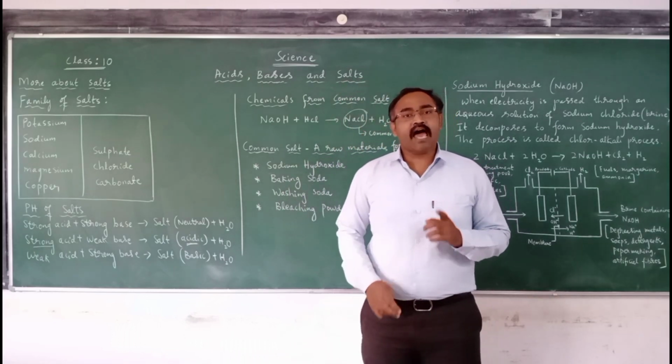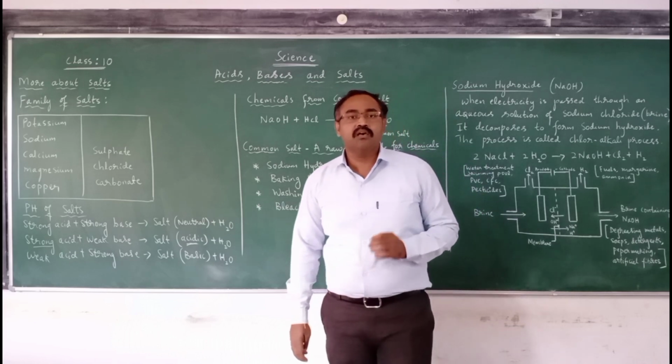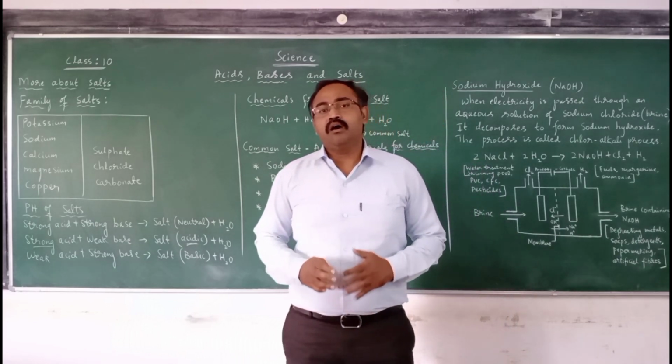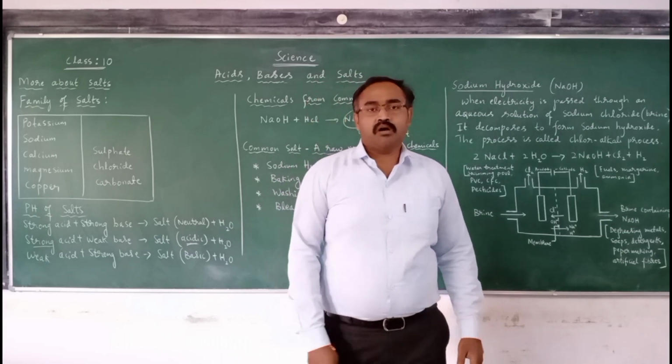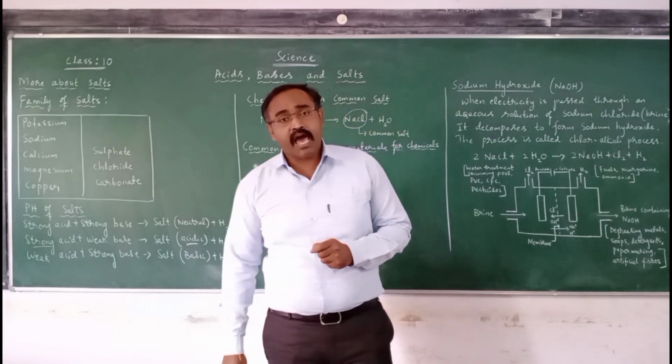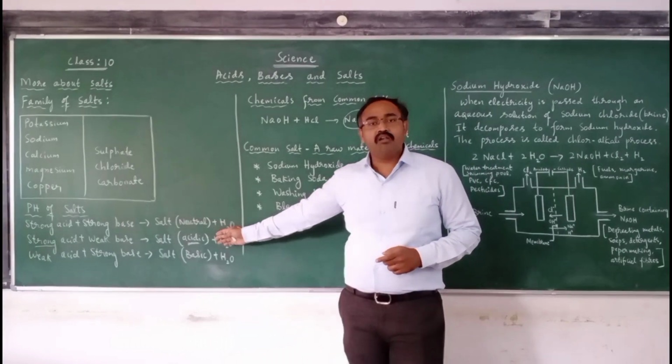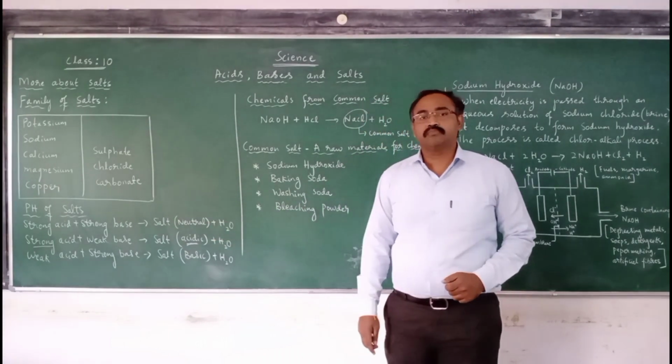Whenever an acid reacts with a base, salt is formed. Now let us understand the pH of salt. Whenever a strong acid reacts with a strong base, we get a salt of neutral value.